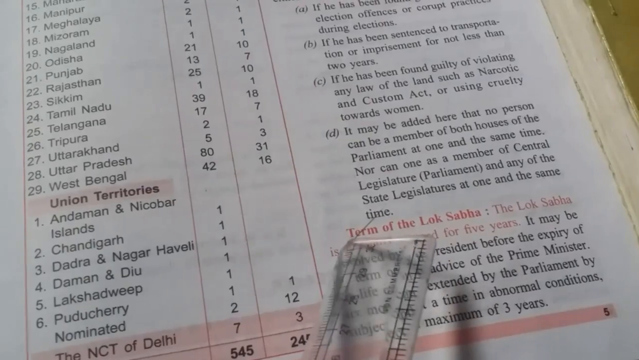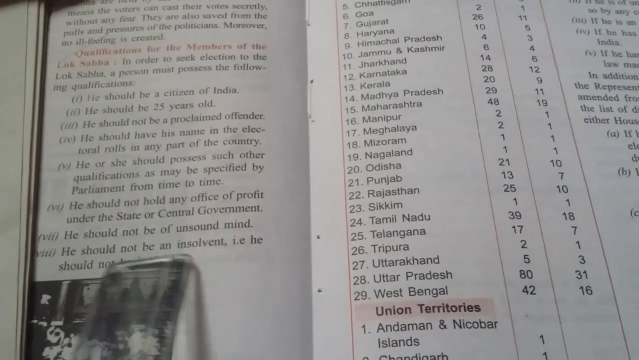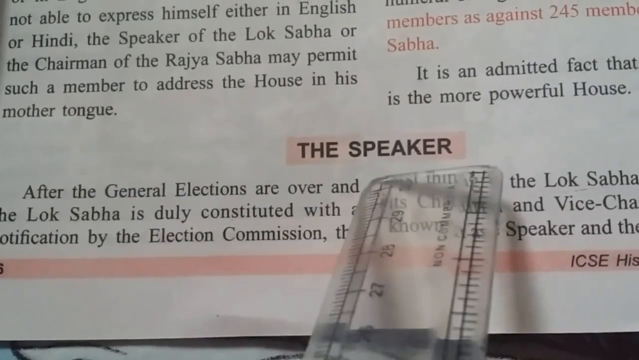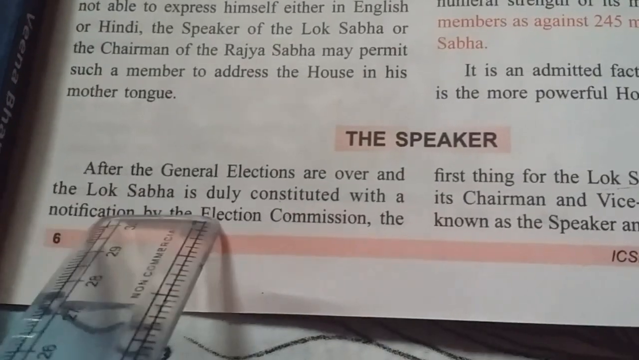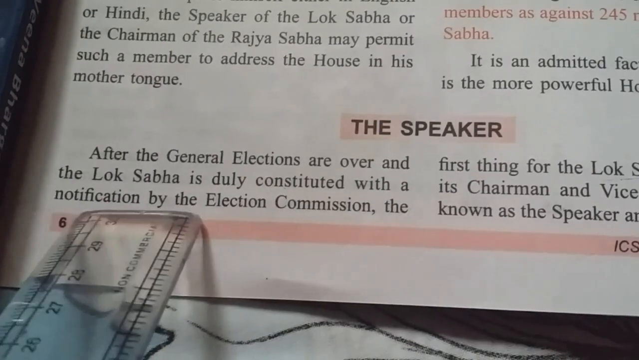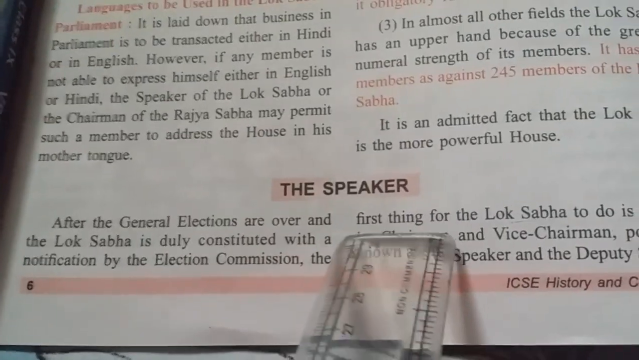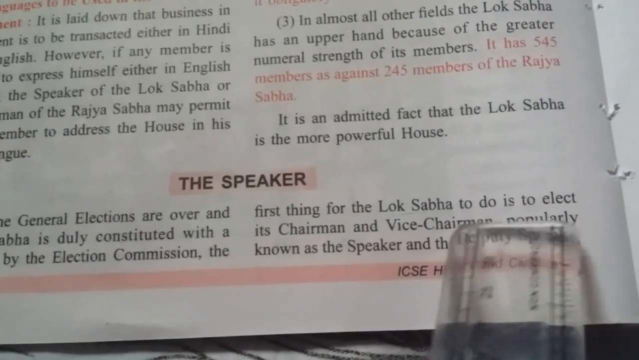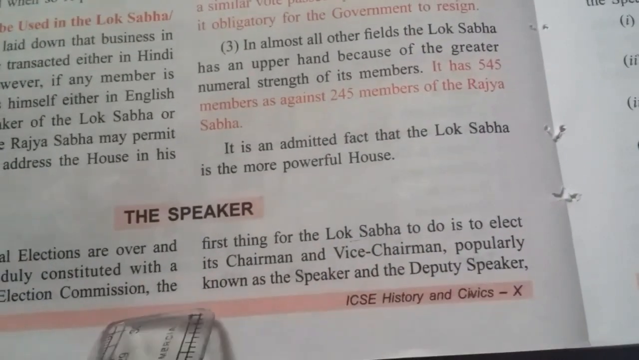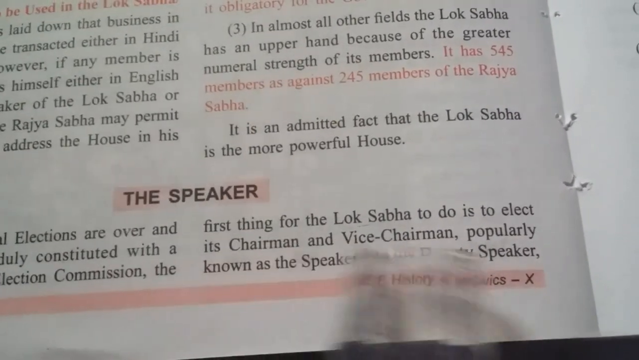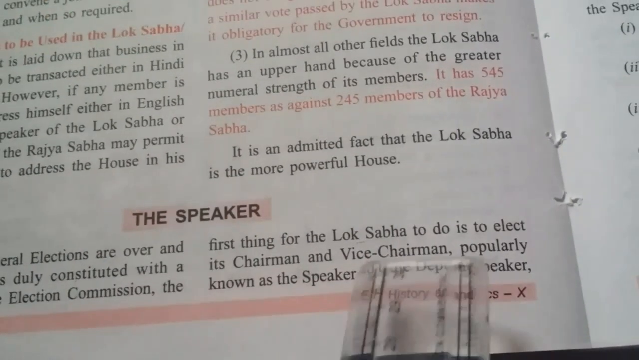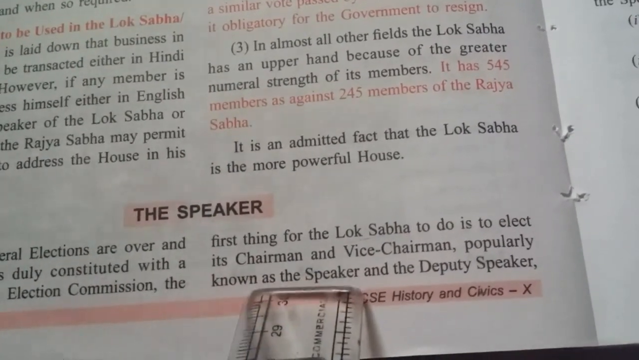Okay, you understand the term, you understand the composition, and the qualification we come to know in this video. Next we learn about the speaker. After the general elections are over and the Lok Sabha is duly constituted with a notification by the election commission, the first thing the Lok Sabha has to do is to elect the chairman and vice chairman, popularly known as the speaker and deputy speaker. Chairman we call speaker, vice chairman we call deputy speaker. He is the middleman in the Lok Sabha. Now, how he is elected, we will see that.